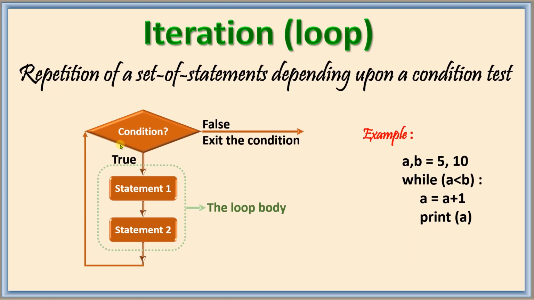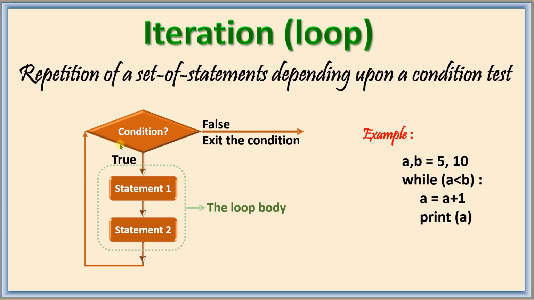When it becomes 11, it is no longer lesser than B, so it jumps out of this loop. This is just an example, you don't need to understand the complete program here. We will see each and everything elaborately in future. I just showed you to understand the flow of control, nothing else.